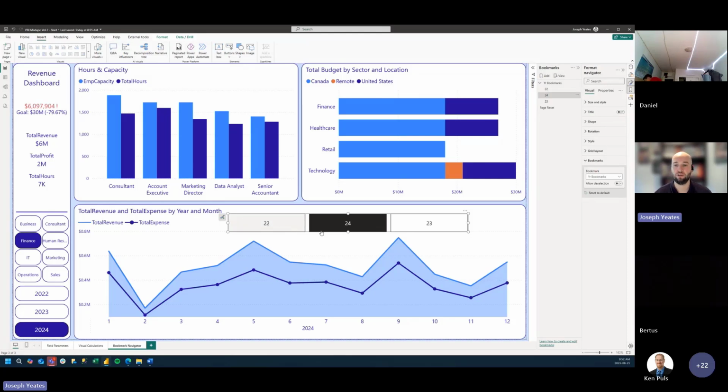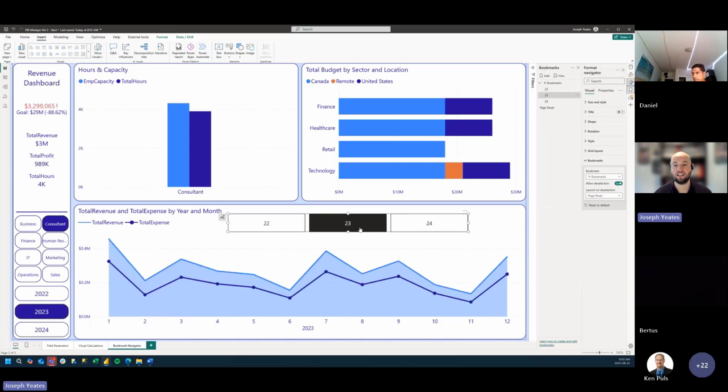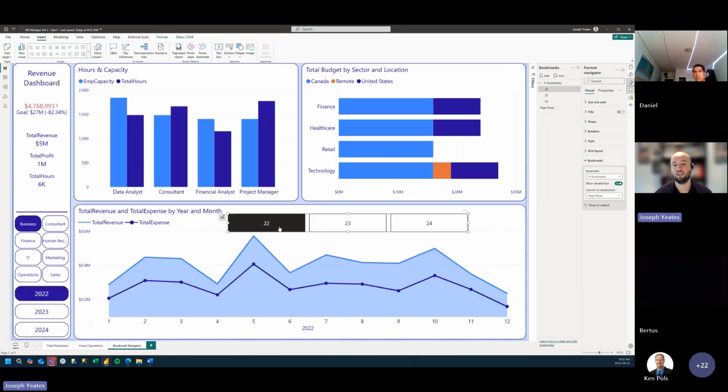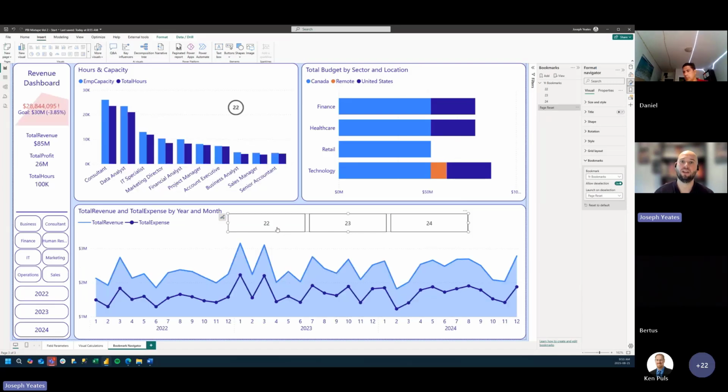So right now we have 22, 24, 23. If I want to drag 24 underneath on our bookmarks pane, now it's displayed in that correct order. And if I want to allow deselection, what's nice is I can select another bookmark for when I deselect that it goes to. So in this case, it's our page reset. Rather than toggling between 22, I can just click off of 23 and we go to our page reset. Or if I click 22 and want to click off that, it's our page reset.